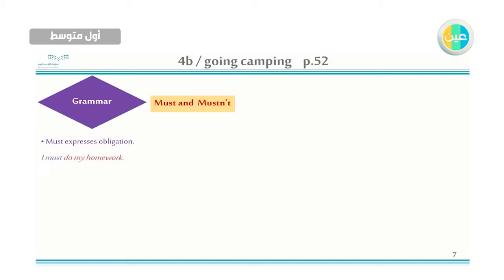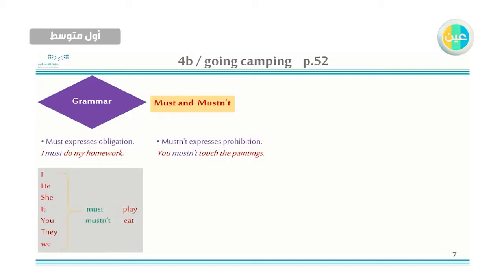For example, I must do my homework. This is obligation. إلزام. Mustn't expresses prohibition. For example, you mustn't touch the paintings. Here we use it for prohibition, المنع.